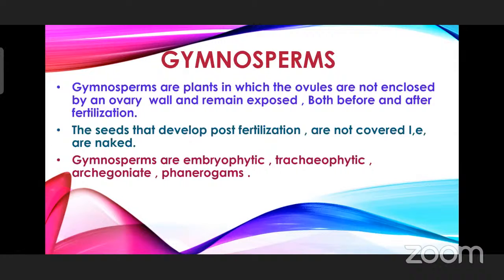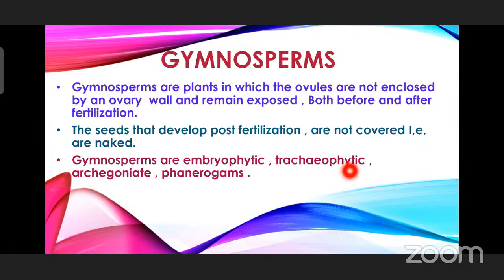Gymnosperms are embryophytic. When seed formation takes place, the seed is going to have an embryo inside it. The pollen grain and the egg cell fuse, fertilization takes place, and zygote formation occurs. The zygote develops into an embryo. So this embryophytic stage can be seen in gymnosperms, and they are also tracheophytic.